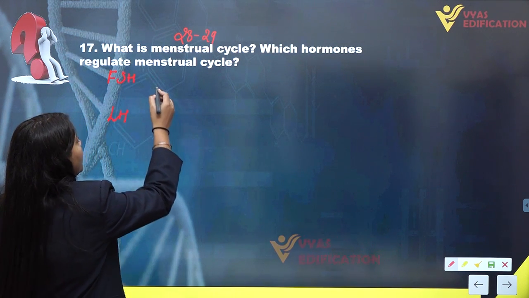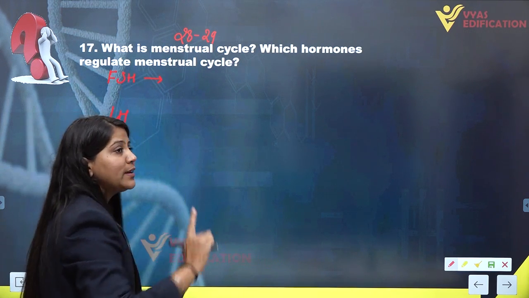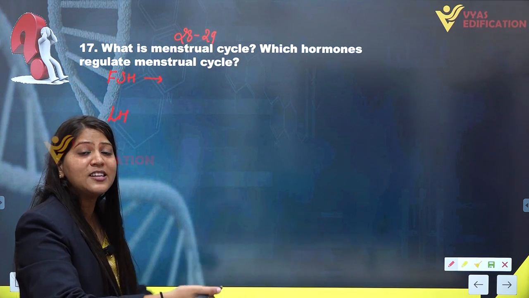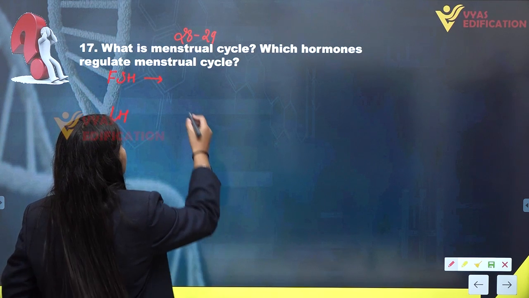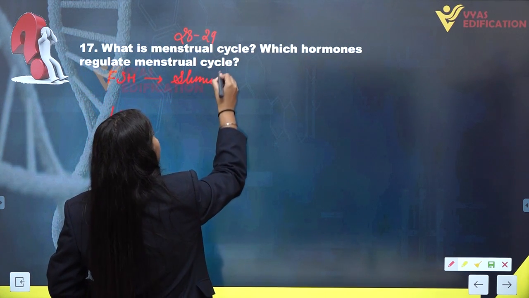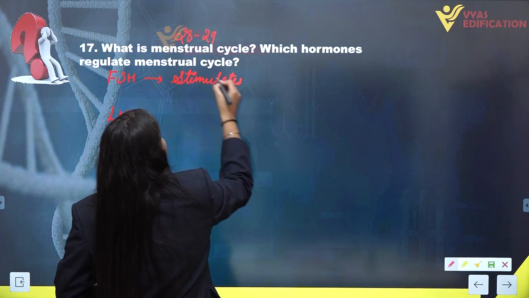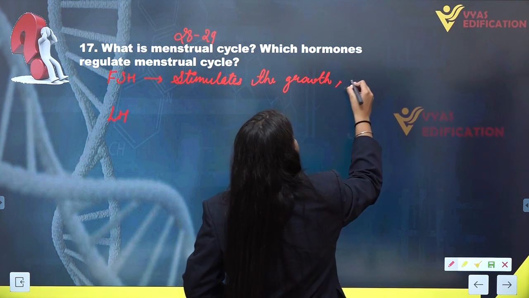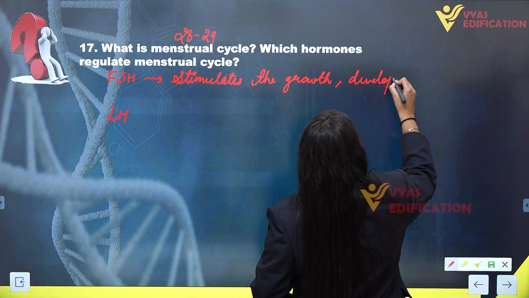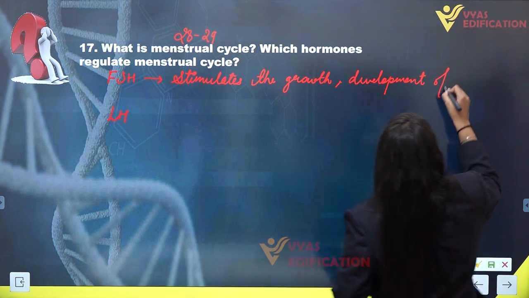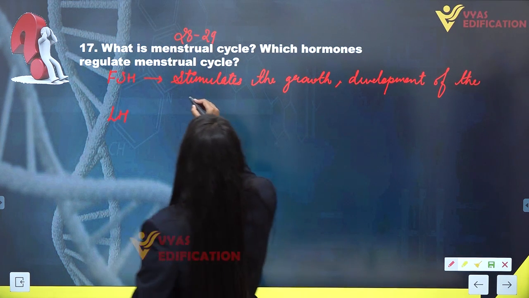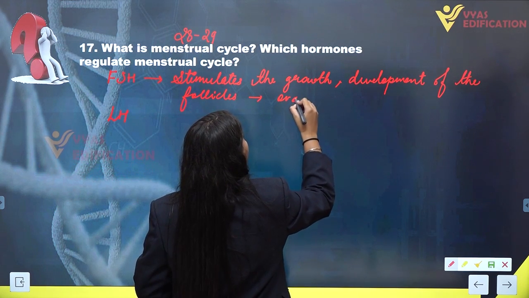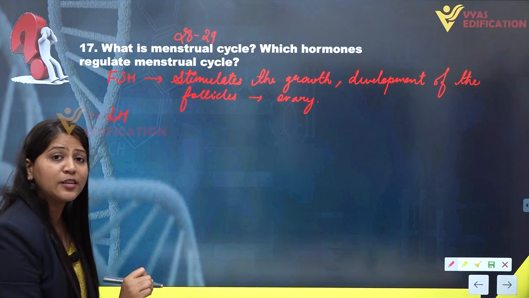Let's see how. First of all, the follicle stimulating hormone stimulates the growth and development of the follicles present inside the ovary. So this is the function of follicle stimulating hormone.